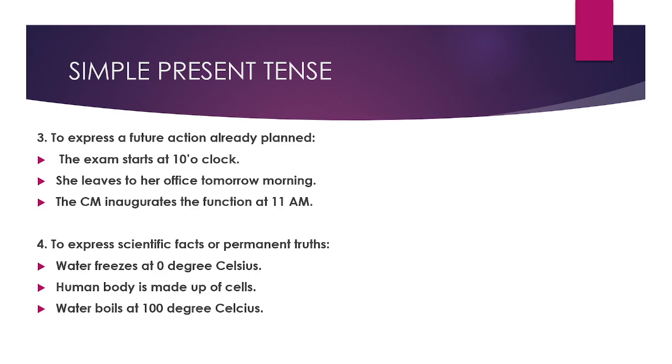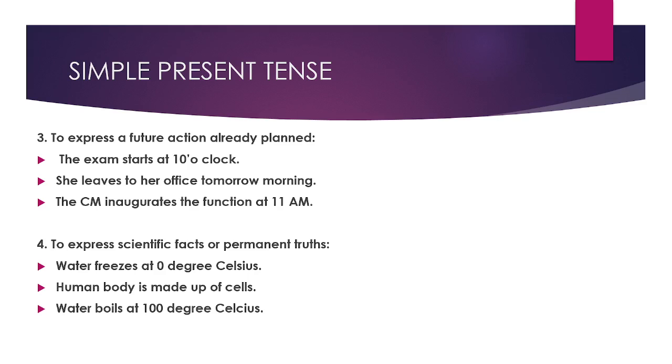This is already planned by the school or the college. So I can express an already planned action in simple present tense. The exam starts at 10 o'clock. Maybe I can tell on Monday or on Wednesday or Friday, like that.